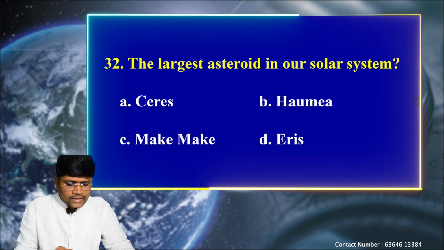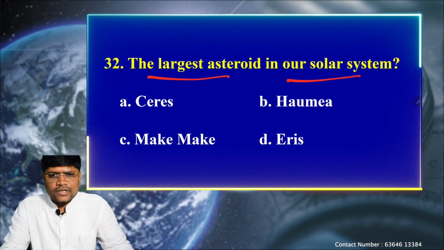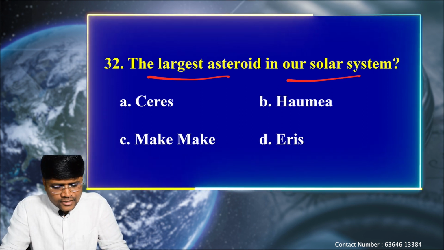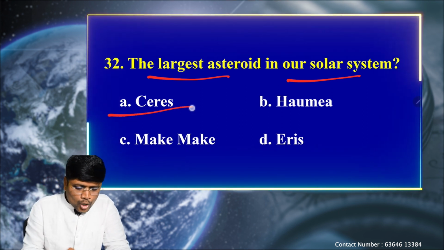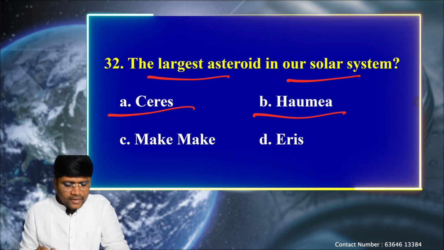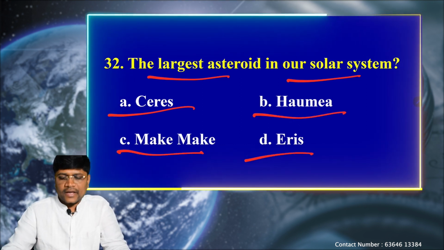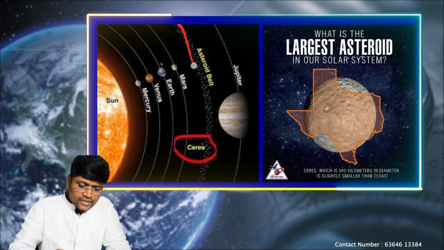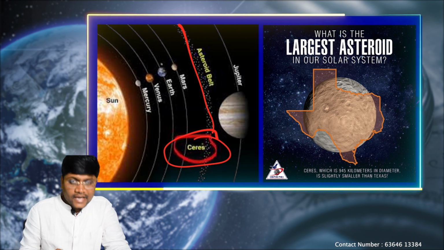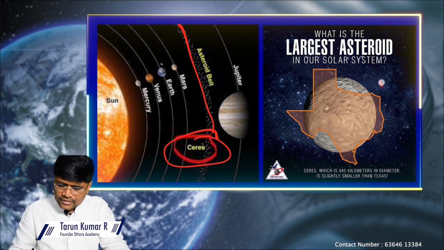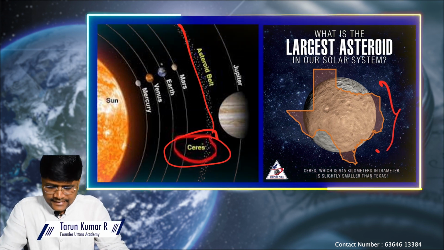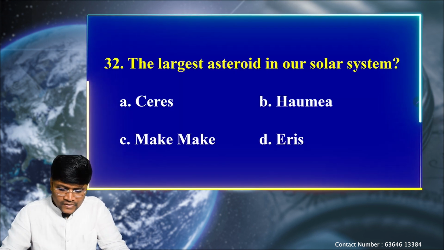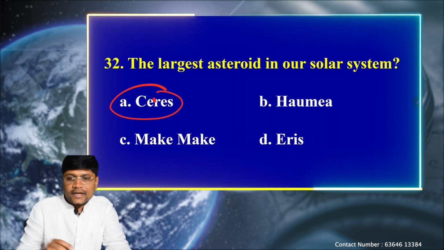Next question: the largest asteroid in our solar system. We just came to know what the asteroids are. So within these asteroids, which is the largest one? Option A, Ceres, B, Haumea, C, Makemake and D, Eris. Let's see the explanation. Within the asteroid belt, one of the biggest asteroids is Ceres. Okay, so this is the actual picture of Ceres. This is the largest asteroid in our solar system. So option A, Ceres is the correct one.